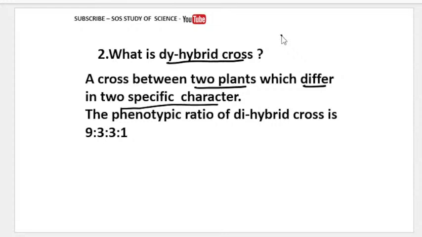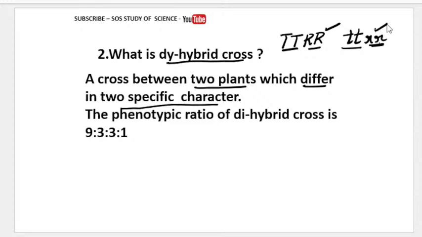Let us now take tall plants with red flowers, and let us take dwarf plants with white flowers. You can take any character, but we have 2 characters here: tall and dwarf is one character, that is the height, and here color, so white and pink is another character. Okay, I can denote them by any letters. I can also take round and wrinkled.